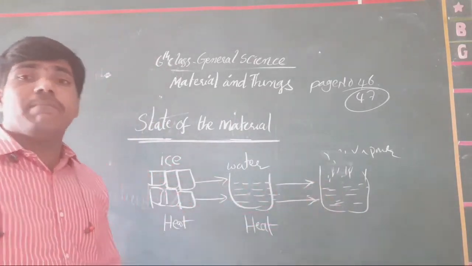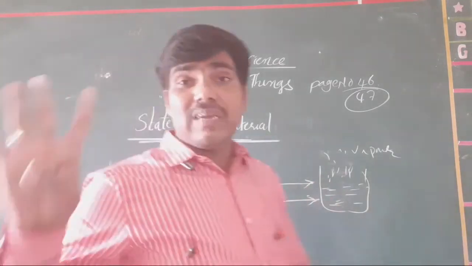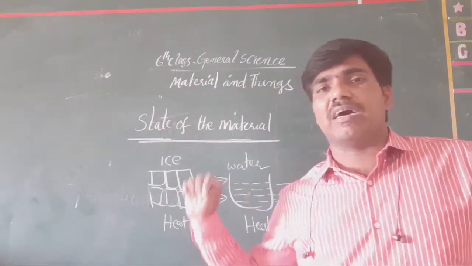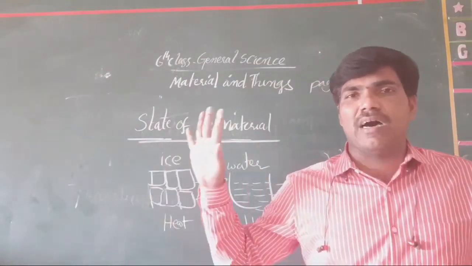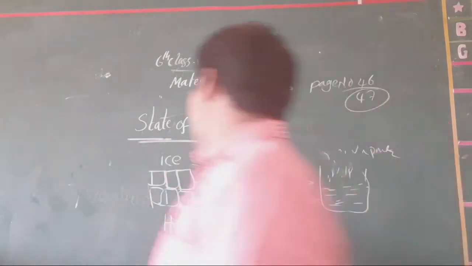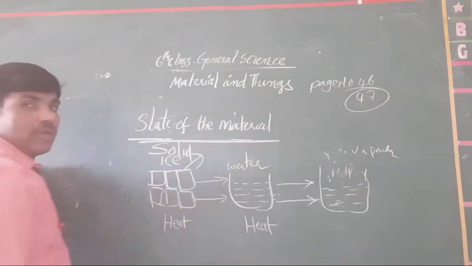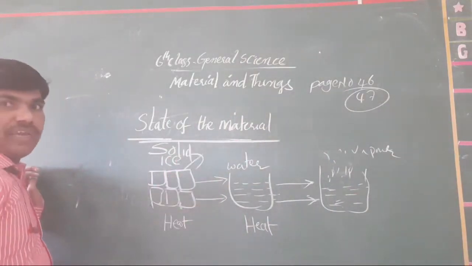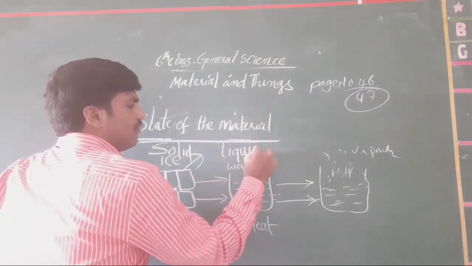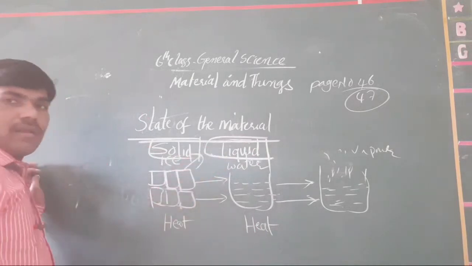It means what? Materials are available in which states? How many states? Three states. Materials are available in how many states? Three states. One is what? Solid. Ice is in which form? Ice is in the form of a solid. Clear or not, all of you? When it is water, what is the state of it? It is called liquid. Clear or not, all of you?